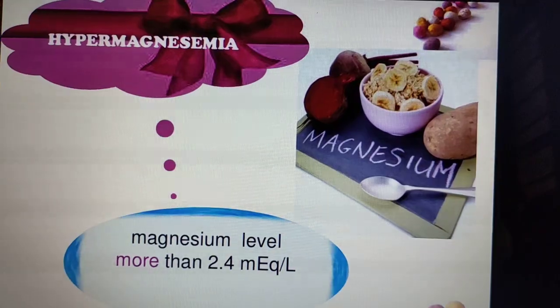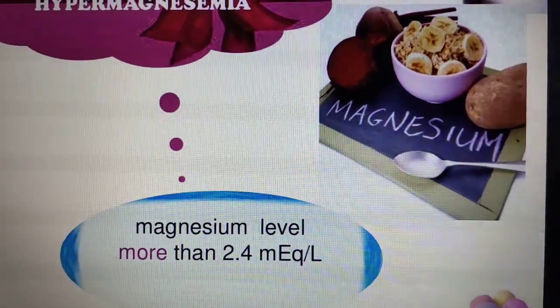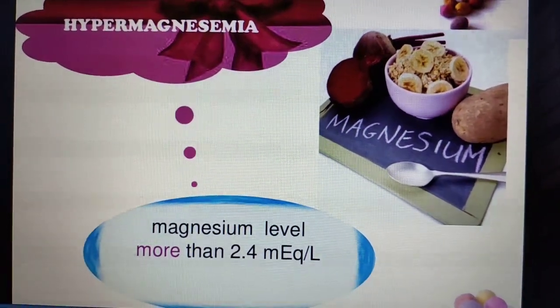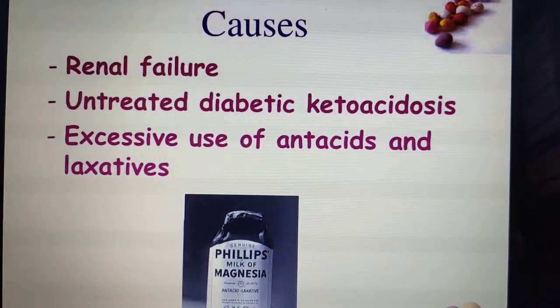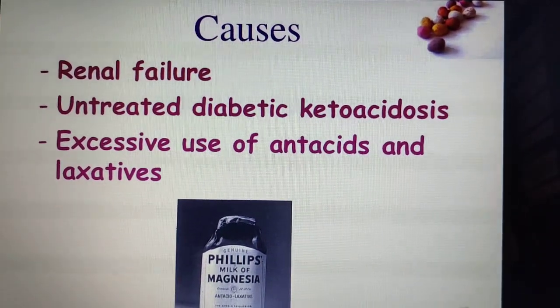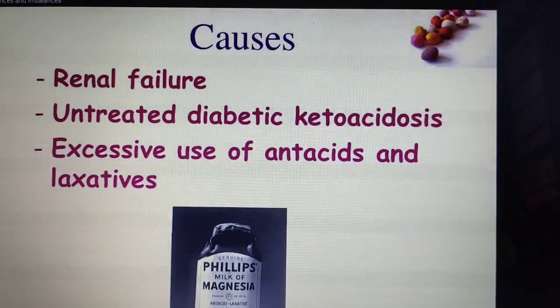Okay, now we'll see what is hypermagnesemia. When the magnesium level is more than 2.5 milliequivalent per liter, that condition we call hypermagnesemia. What are the causes? Renal failure, untreated diabetic ketoacidosis, and excessive use of antacids and laxatives. These are the causes for hypermagnesemia.